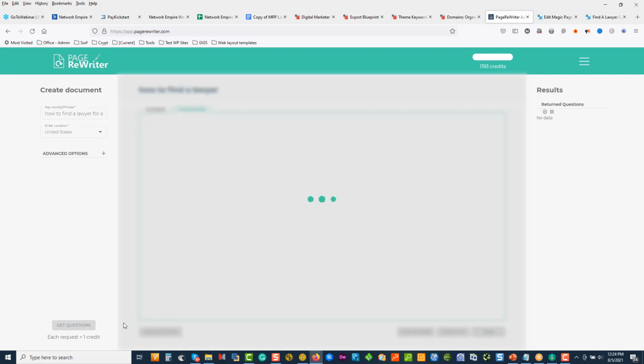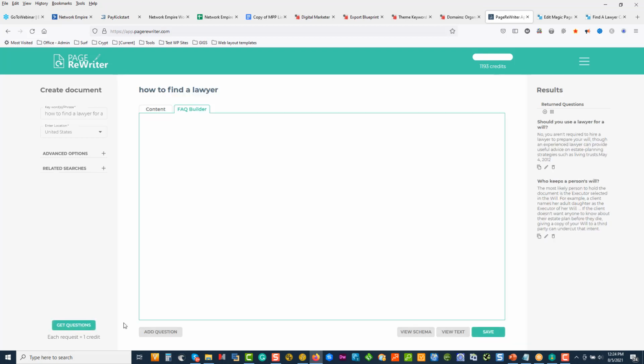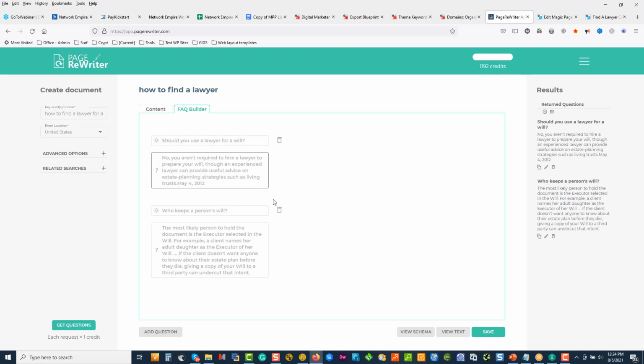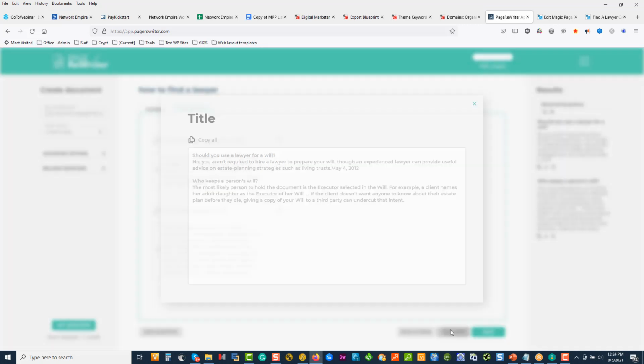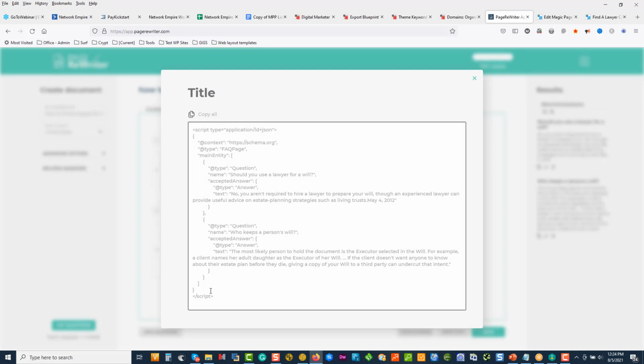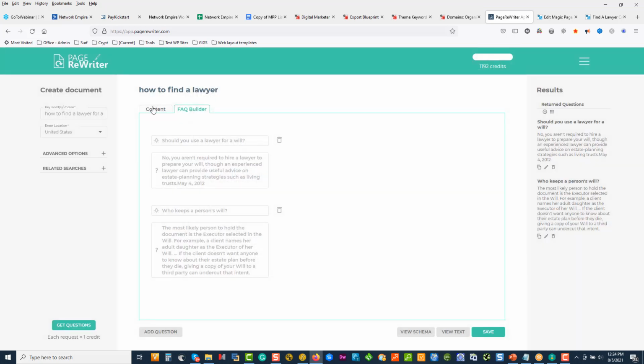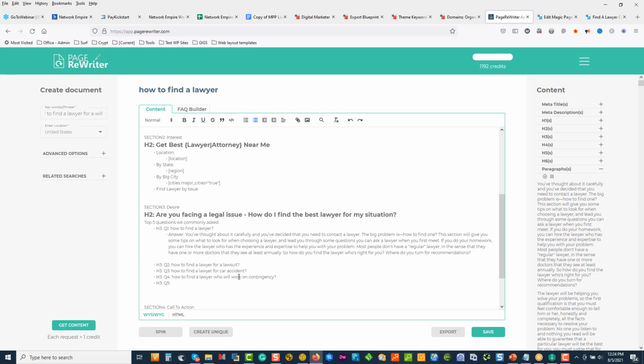Go fetch questions. Copy those there. Give you the text. Give you the schema. There's the last schema, so we can copy that. And we can come in, embed it underneath the question we have over there.